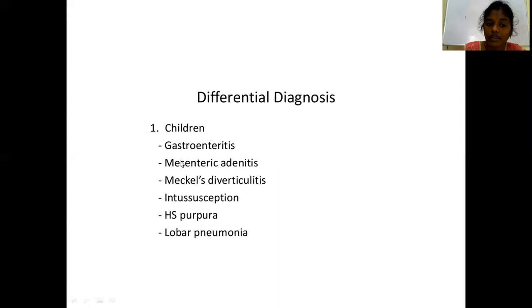Coming to the children, the important differential diagnoses are gastroenteritis, where there will be marked vomiting and diarrhea. Mesenteric adenitis, where the patient will give a previous history of viral infection. Meckel's diverticulitis, intussusception, HS purpura, that is Henoch-Schönlein purpura with rashes, and lobar pneumonia with cough. So these are the differential diagnoses in case of children.